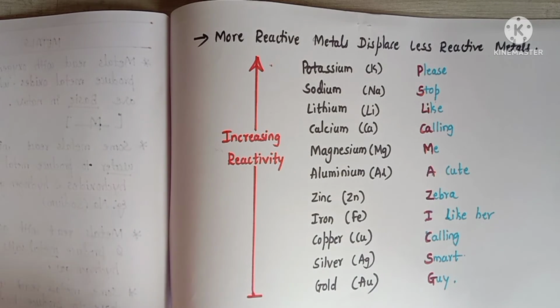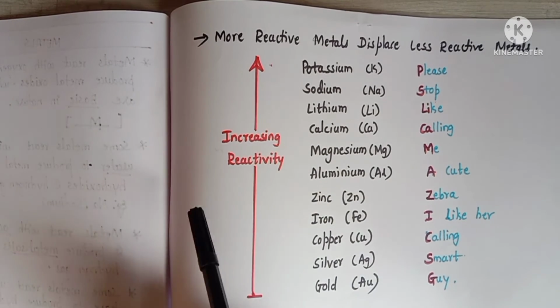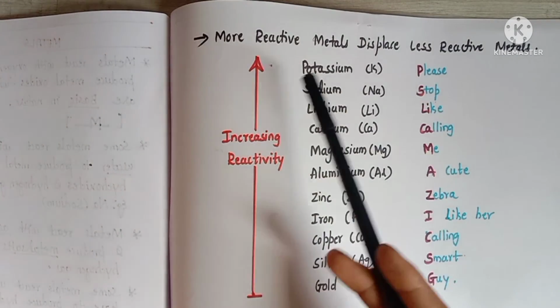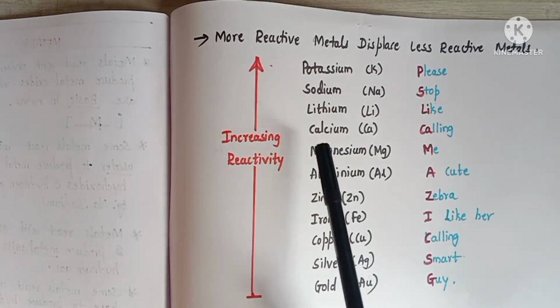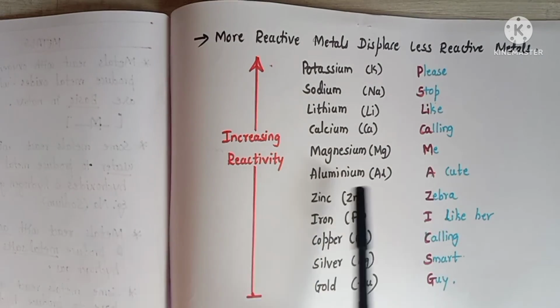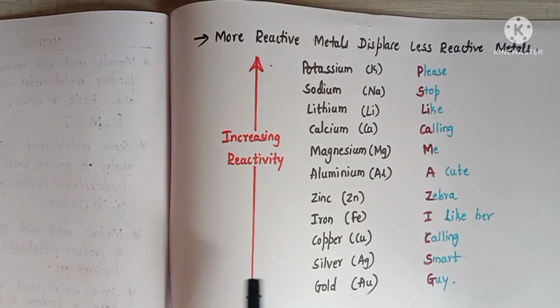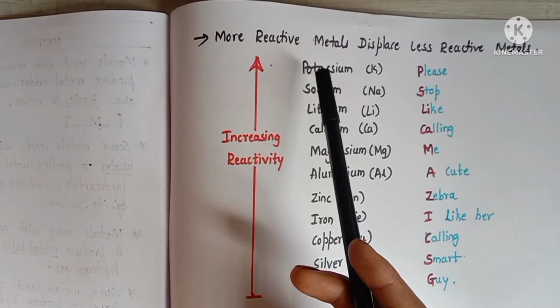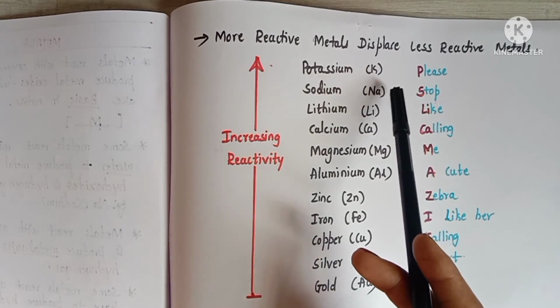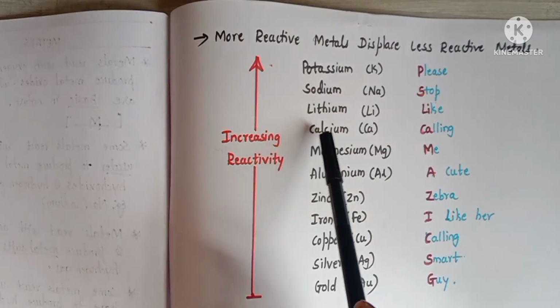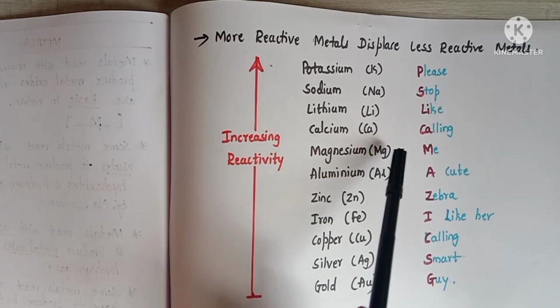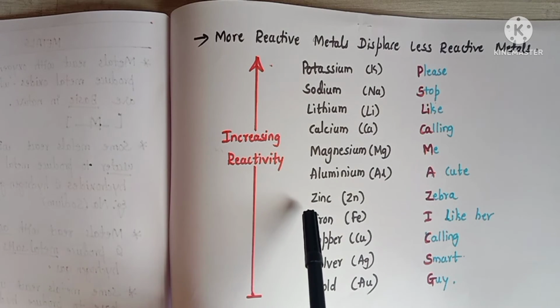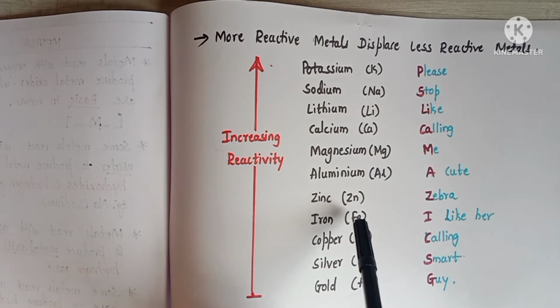So let us see this reactivity series. We have the elements potassium, sodium, lithium, calcium, magnesium, aluminium, zinc, iron, copper, silver and gold. The chemical symbols are potassium as K, sodium as Na, lithium as Li, calcium as Ca, magnesium as Mg, aluminium as Al, zinc as Zn, iron as Fe, copper as Cu, silver as Ag, gold as Au.